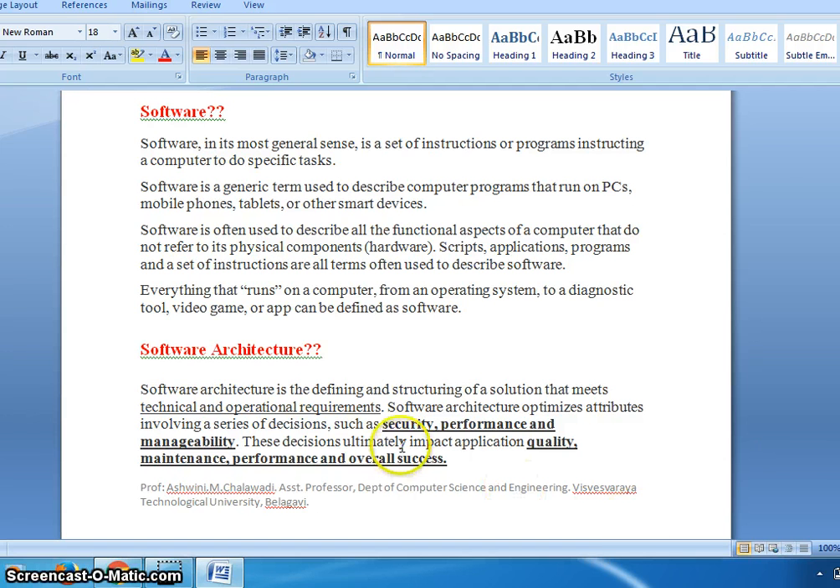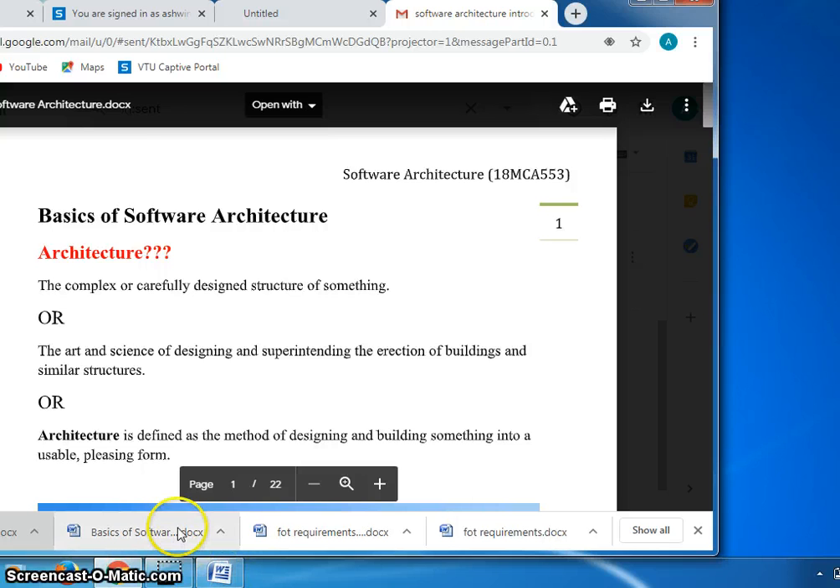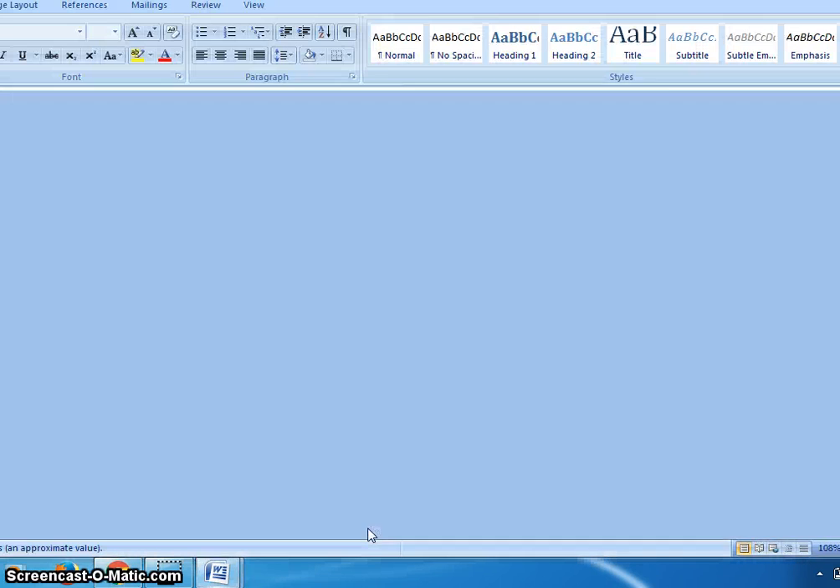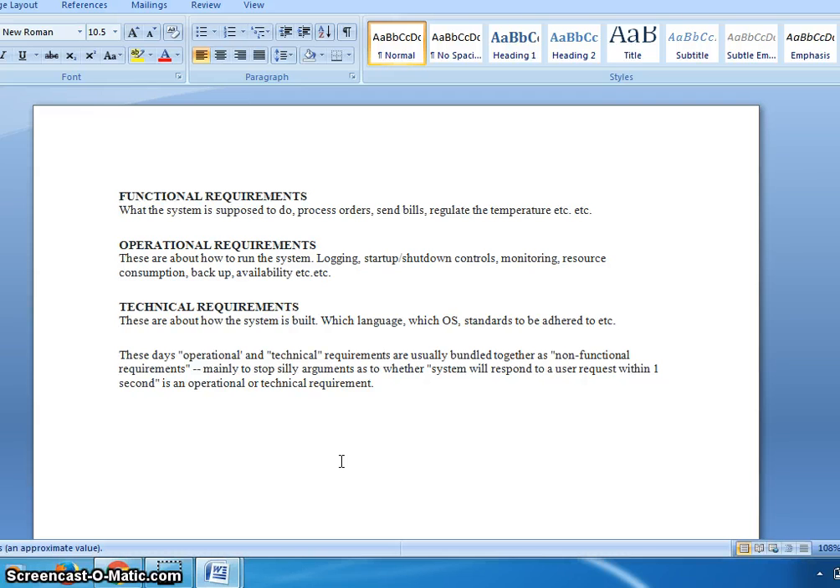Again the question arises, what is the meaning of technical and operational requirements? While studying software engineering, we would have met this word many times. Mainly in software, there are three different types of requirements. We classify requirements in three different ways depending on their functionality and usage.